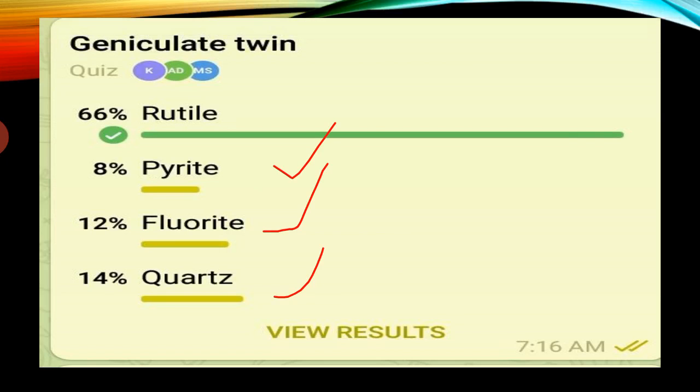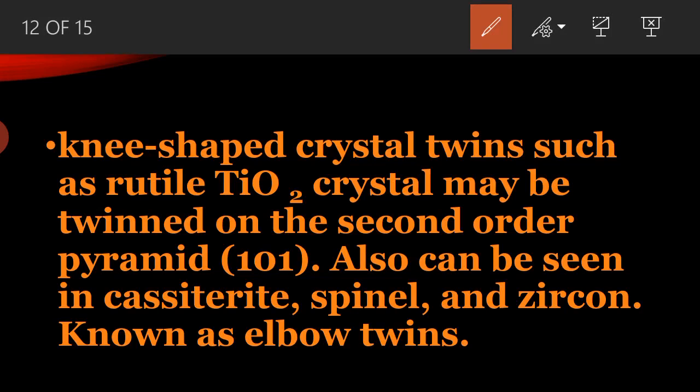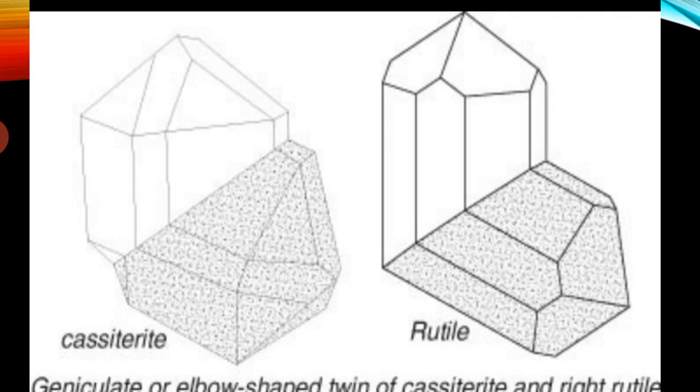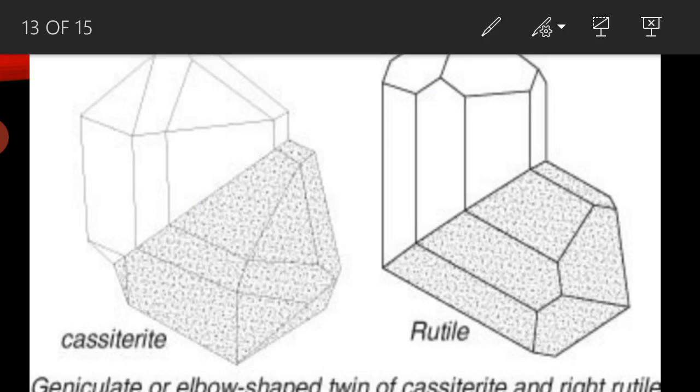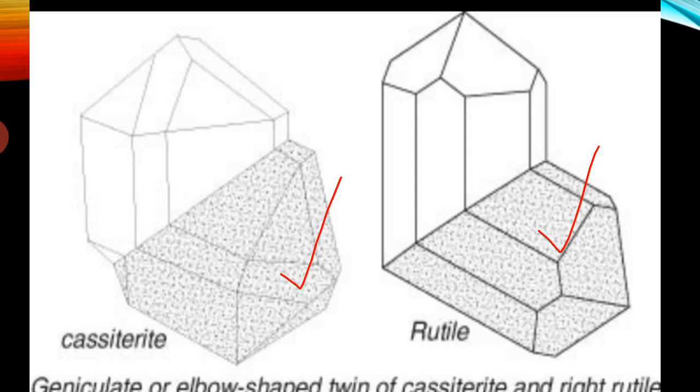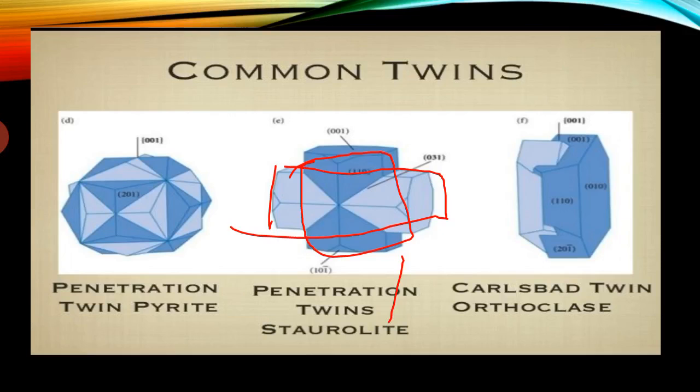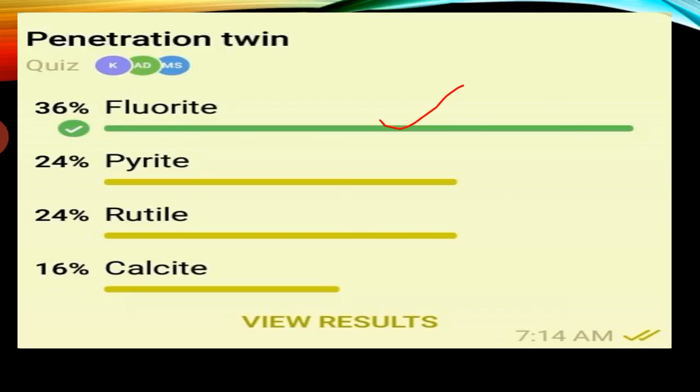See here, knee-shaped crystal twins such as rutile, TiO2. The rutile TiO2 crystal may have twinned on the second order pyramid 101. It can also be seen in cassiterite, spinel, and zircon, known as elbow twins. Rutile and cassiterite are the examples of geniculate twin. So confusion will give clarity.